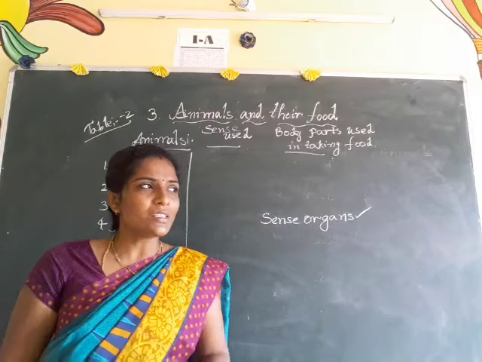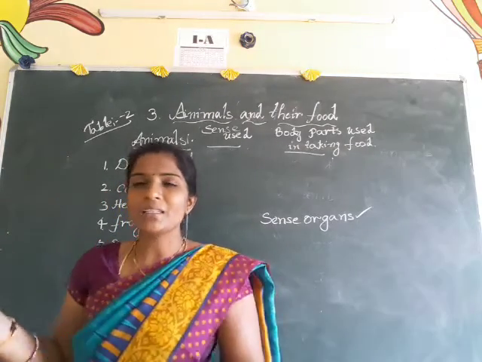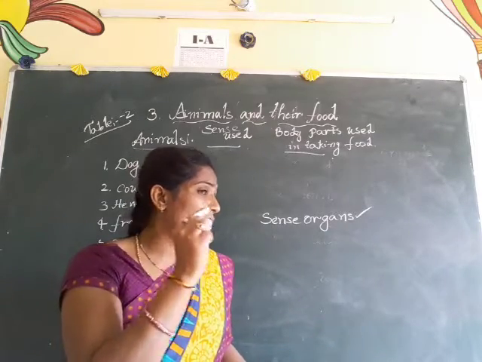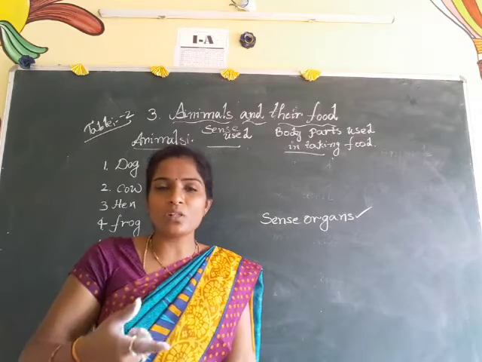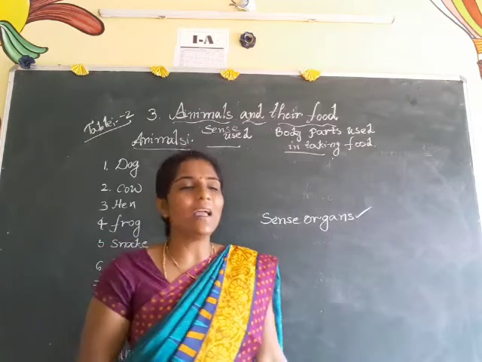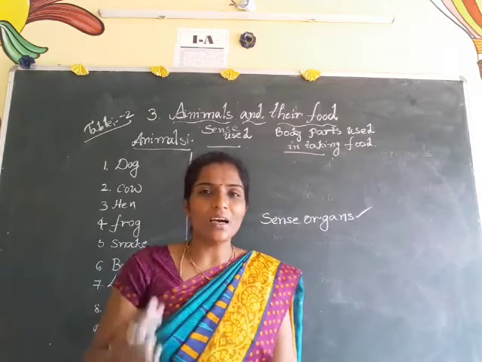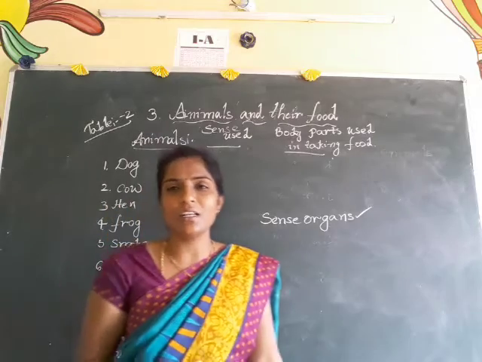For example, if suddenly anybody comes, we can use our eyes, and if suddenly we hear any sound, we can use our ears, and sometimes we can use our nose while smelling gas, and sometimes we can use our skin. So these are the sense organs, children.